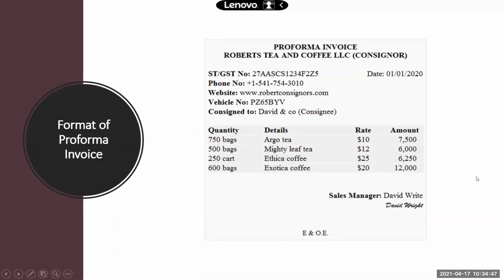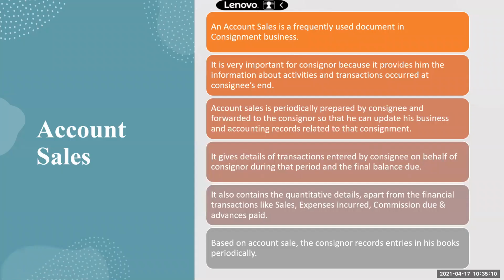What is the rate and what is the amount, ma'am? See, the rate is per piece, so the amount is multiplied. These are 750 bags. The rate per bag is 10 rupees, or $10, whatever it is. So 750 into 10 will give you $7,500. Okay, ma'am. Right? Yeah. So we'll proceed further now to account sales.